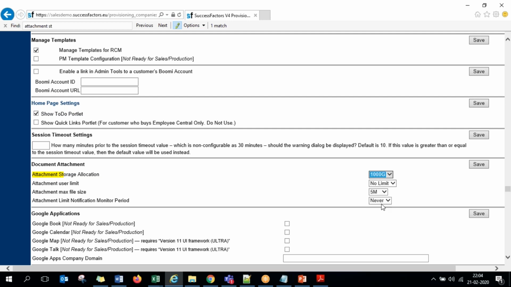Because within 6 months, if this 10 GB is completed, the customer will not have access to the provisioning system and they have to reach out to the support team again, all that nuisance. So to avoid that, we can set it to 1000 GB at a time, so that for a minimum period of 3-4 years they will not get this space exhaustion. So that is the attachment storage allocation that you have to set to 1000 GB at a time.